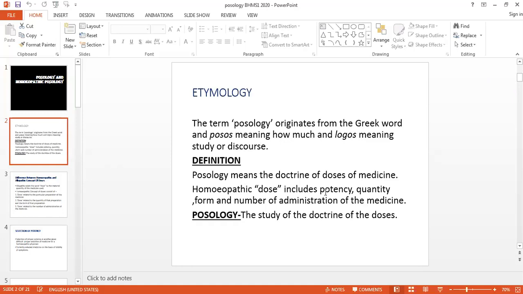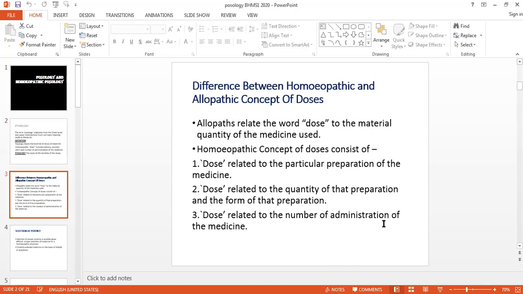So homeopathic dose includes potency, quantity, form and number of administration of medicine. So in short, it is nothing but the doctrine of doses. Then we have seen the difference between homeopathic posology and the allopathic concept of doses, and why we are always comparing our pathy with the allopathy. That also we have seen. So there are a lot of differences between the concept of their dose and our dose.